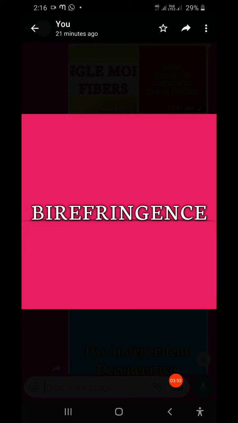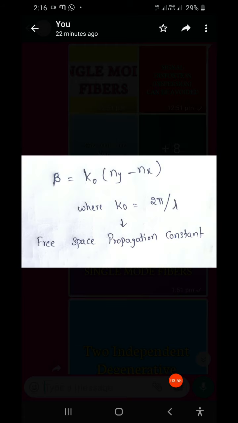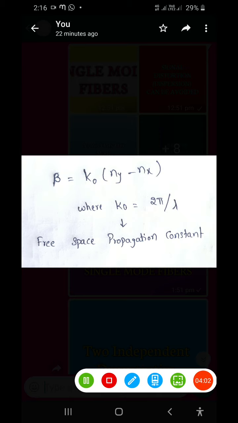We can define birefringence as beta, where beta equals k naught times (ny minus nx).